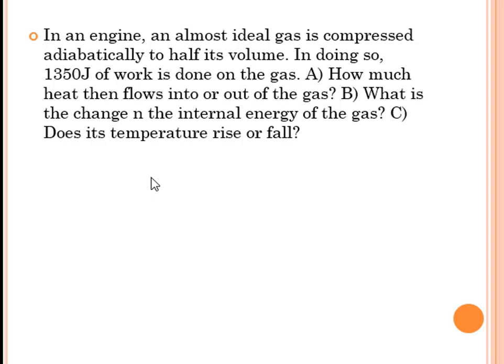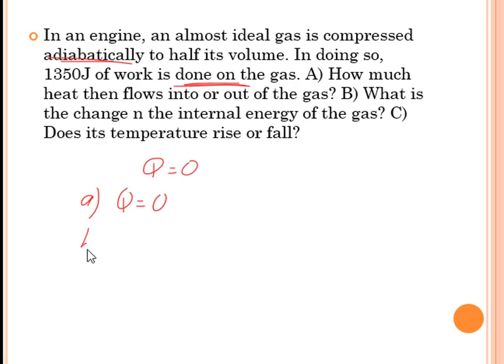In an engine, an almost ideal gas is compressed adiabatically to half its volume. When we say adiabatic, Q is equal to 0. No heat is added or released by the system. In doing so, 1,350 joules of work is done on the gas. So on the gas, so that is negative. How much heat then flows into or out of the gas? The answer for A is that Q is equal to 0 since it's an adiabatic process.